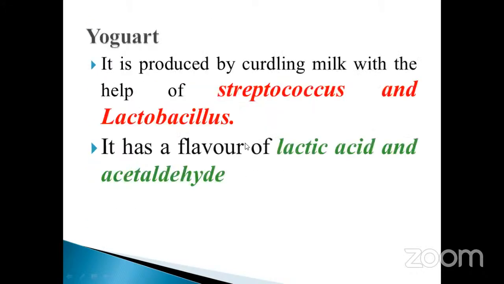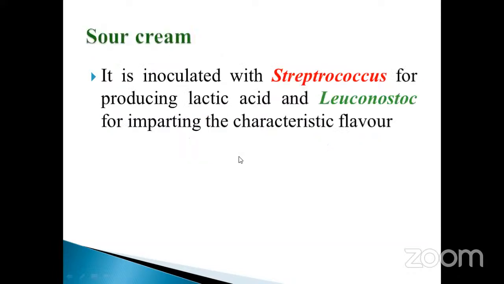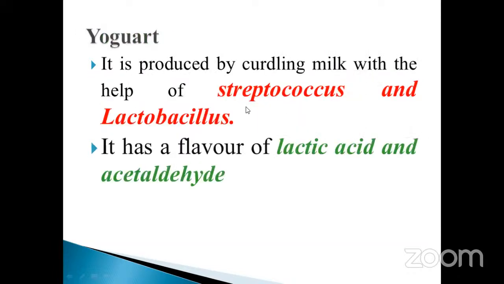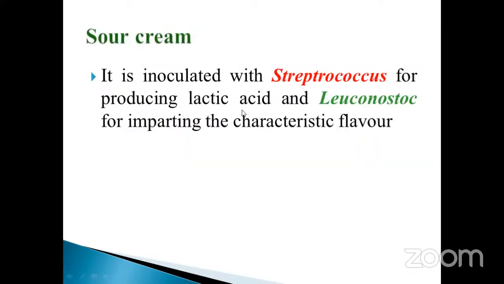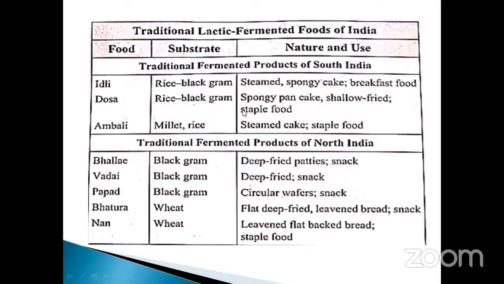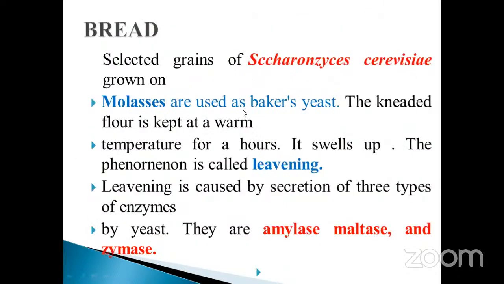And yogurt is also there. Yogurt is also one of the byproducts of the dairy industries. What about the flavor of the yogurt? You know about the lactic acid and also acetaldehyde flavor. Which microorganisms are involved in this process? Streptococcus and also Lactobacillus. Sour cream: Streptococcus and Leuconostoc. Okay, bread also. Bread particularly, you know which one is used? Bakery yeast. Bakery yeast is also a common name, isn't it?